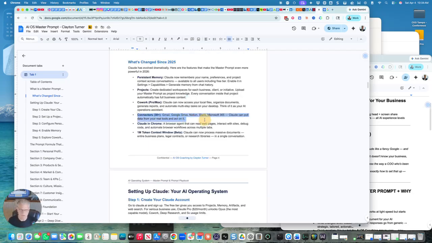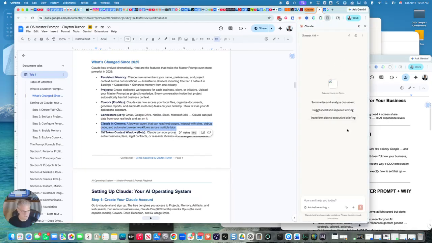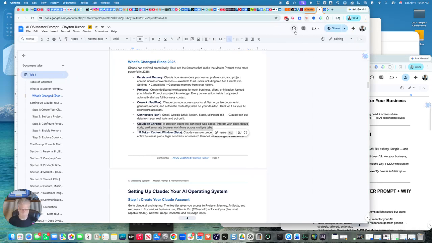Connectors, I'll show you the connectors in another video, but this makes Claude extremely powerful and able to do stuff for you: research, create documents, and create functions. There's also Claude in Chrome. I recommend the Chrome agent. This is my Claude Chrome right here. It will follow me. If I'm stuck on something, I can type it right here and say, Claude, I don't understand this window, I don't understand this error, what's up with this app? And it will ask if it can take a look at this screen and if it can take action on your behalf.